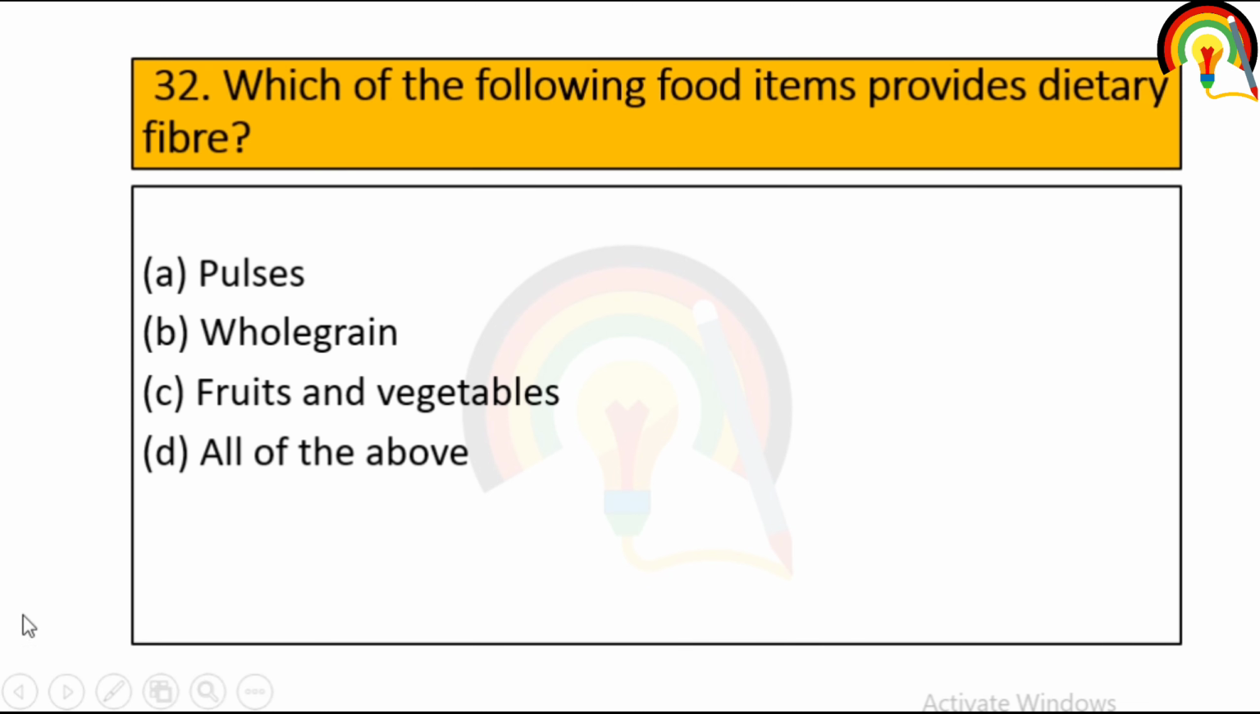Next one is, which of the following food items provide dietary fiber? Pulses, whole grain, fruit and vegetables. So all of the above items provide dietary fiber.